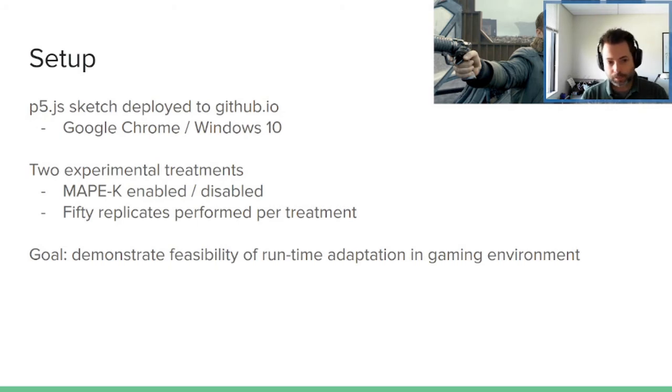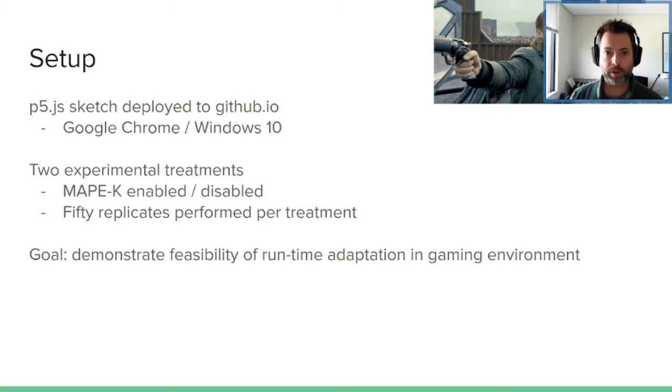Now, in terms of our setup, we developed this again in p5.js. We deployed it to GitHub Pages so that we would have a stable server running the system. I ran all the experiments in Windows 10 with Google Chrome. Firefox has been a bit iffy for me in terms of performance lately, so I wanted something a little bit more stable. There were 2 experimental treatments, one with MAPE-K on, one with MAPE-K off, and for each of those, we ran 50 experimental replicates to get statistical significance.